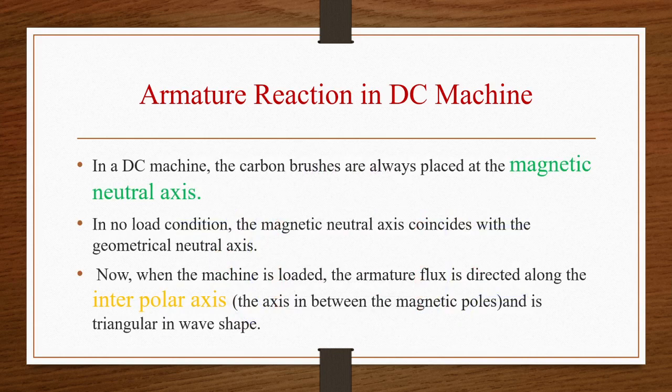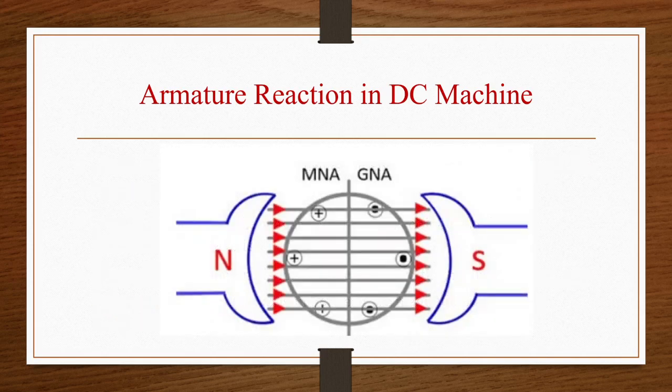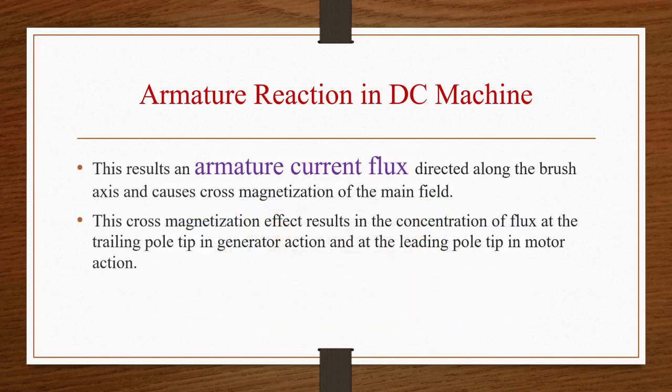When is that happening? When the machine is loaded. Whenever the machine is loaded, armature flux is directed along the interpolar axis. Interpolar axis is the axis in between the magnetic poles. Once the generator is getting loaded, armature current flux will be directed along the brush axis and causes the cross magnetization of the main field. This cross magnetization effect results in the concentration of the flux at the trailing pole tip in generator action and leading pole tip in motor action. So armature reaction is happening both in case of generator and in case of motor.